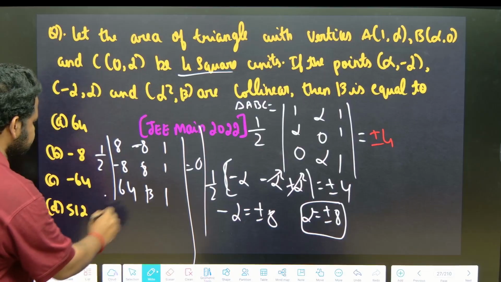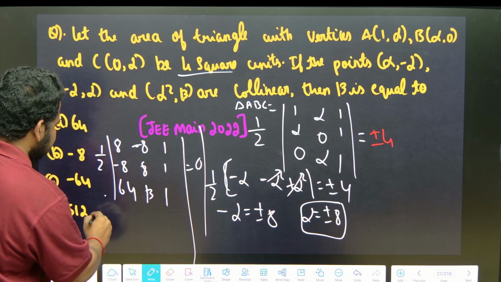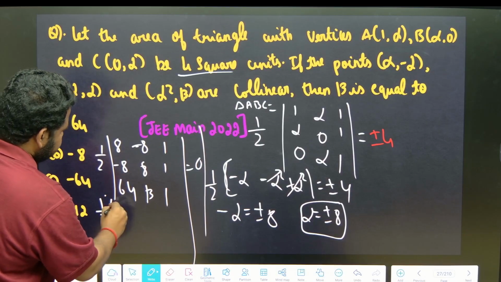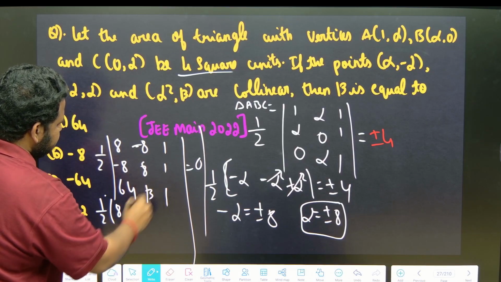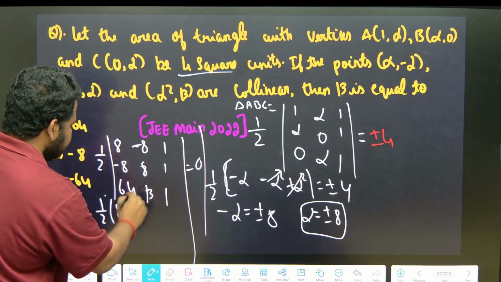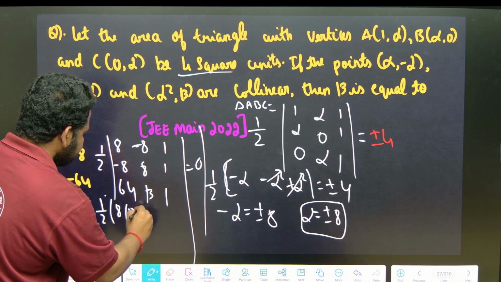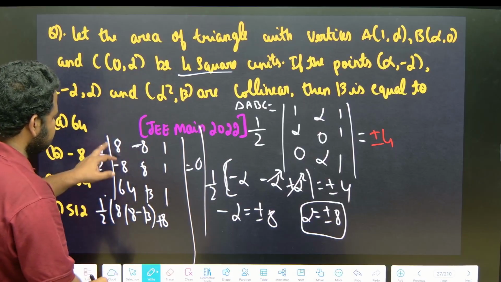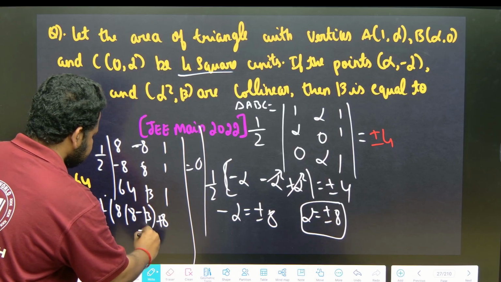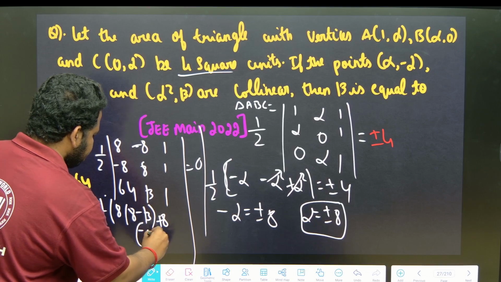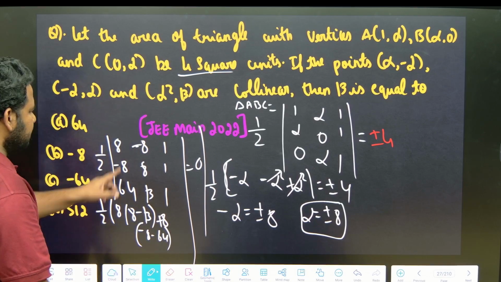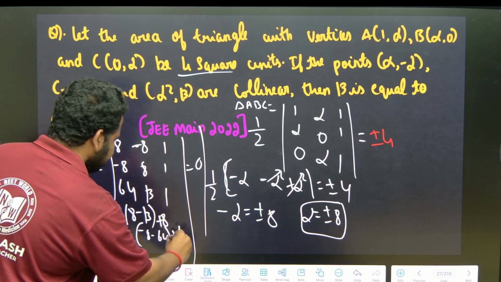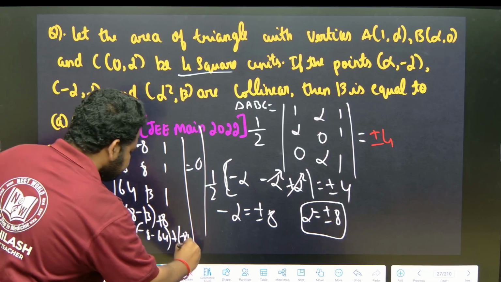So if I calculate this, I'll get half into, what is this? 8 into 1 minus beta. That is nothing but 8 into 1 is 8, into 1 minus beta, that is 8 minus beta. Next is minus 8 plus 8. This will become plus 8, and this will be what? Minus 8 into 1, that is minus 8, minus 64. Next is what? Plus 1 into minus 8 beta, minus 8 beta.